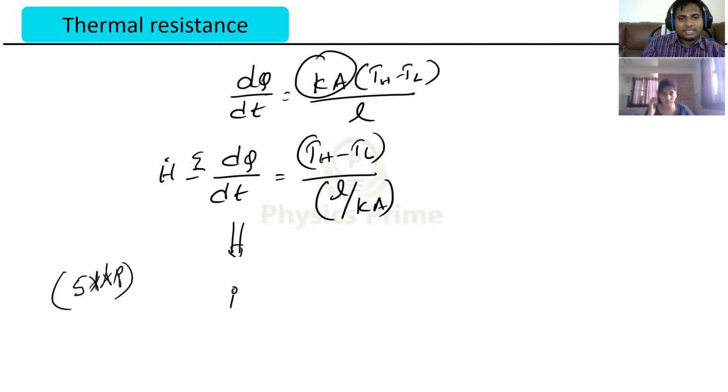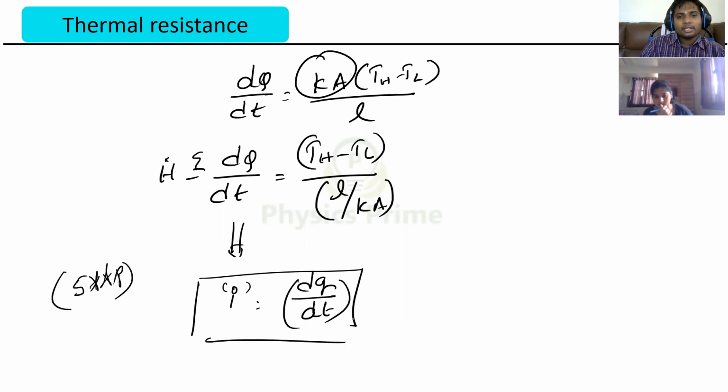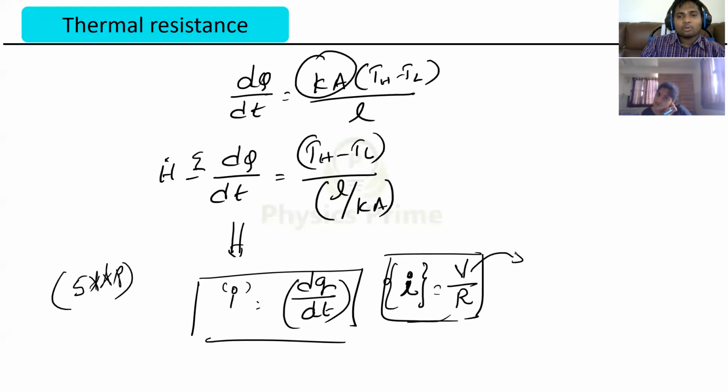You know current, right? Current is equal to what? dQ by dt, right? And using Ohm's law, I is equal to V by R. You remember? V is equal to IR. V is nothing but what? Potential difference, not potential, it is potential difference. R is resistance, right?